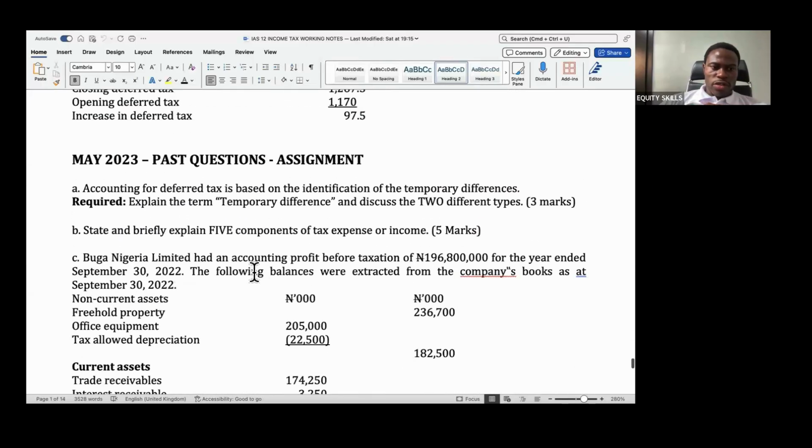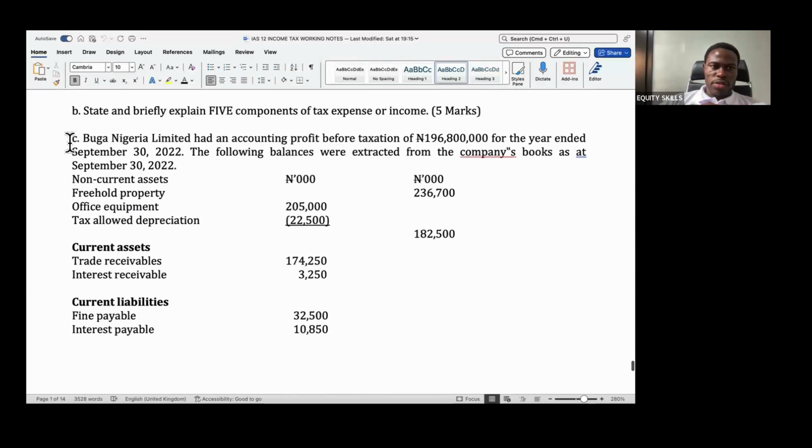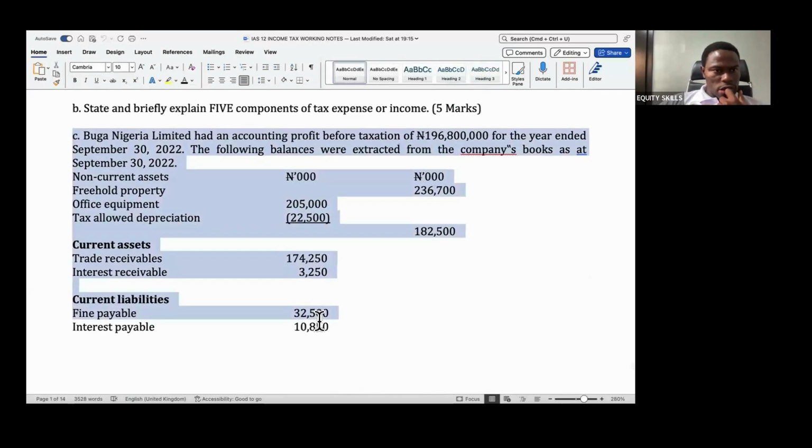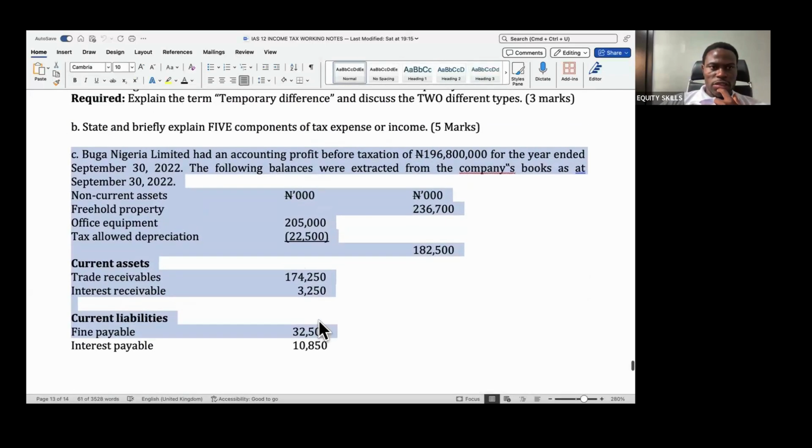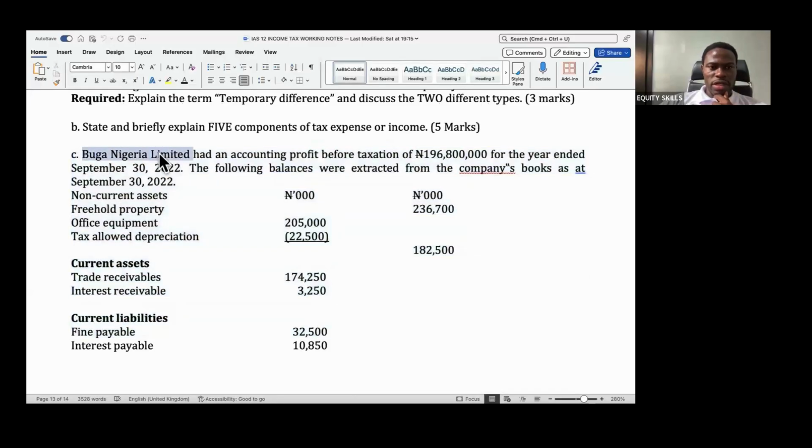Now, if you look at this question, let me go to this part of the question. It says Bugan Nigeria Limited had an accounting profit before tax of 196.8 million for the year ended September 30th, 2022.